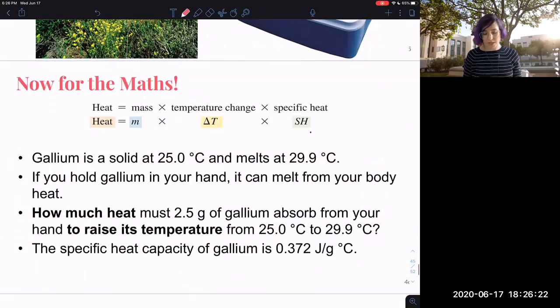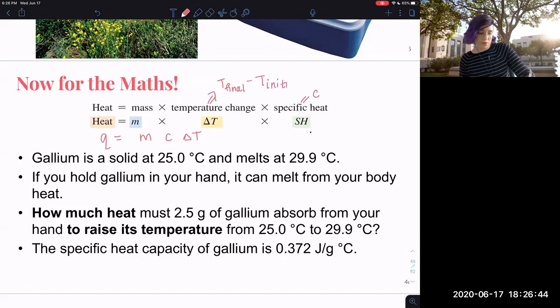So here's the math. Heat is equal to mass times your temperature change times your specific heat. I'm going to rewrite this a little bit: Q equals MC delta T, where your specific heat is also known as C. Temperature change is final minus initial. Any change in science is always final minus initial.